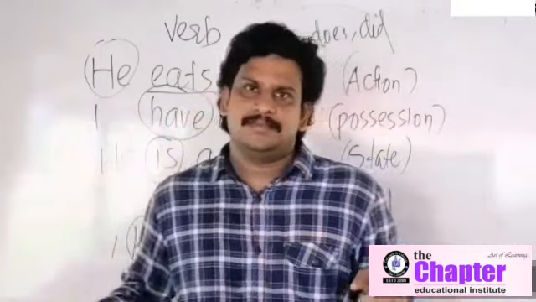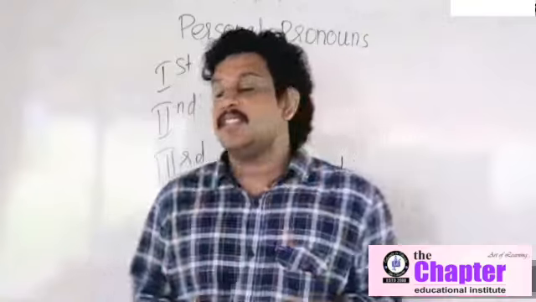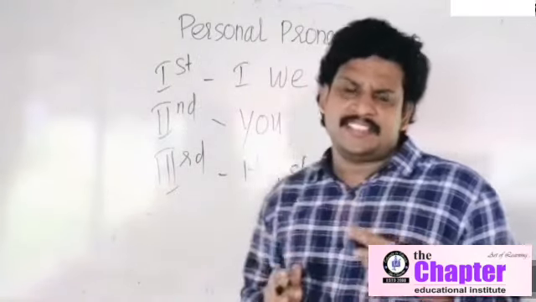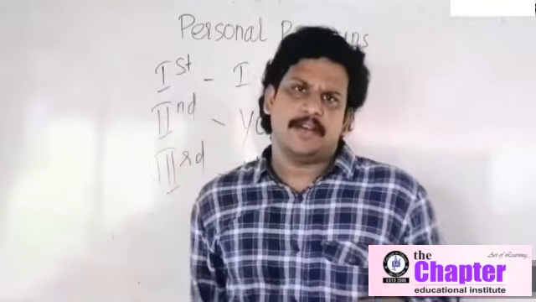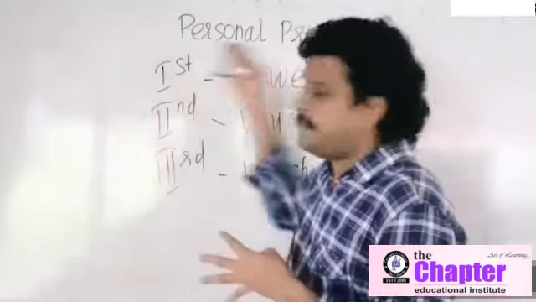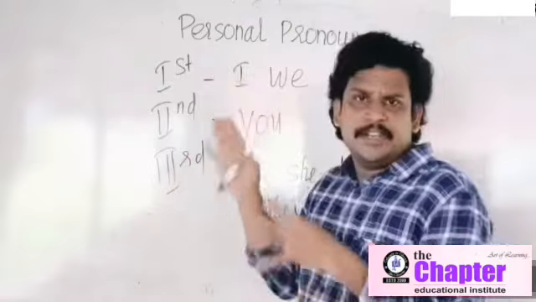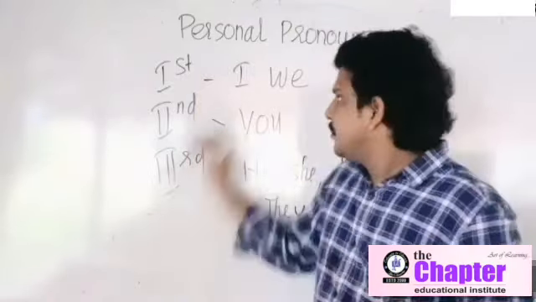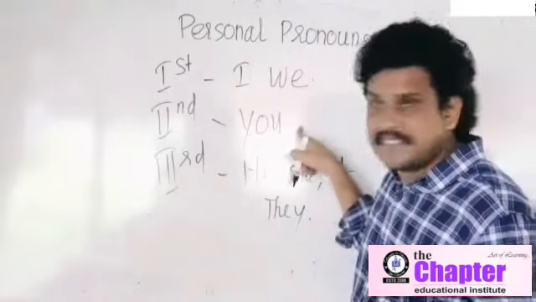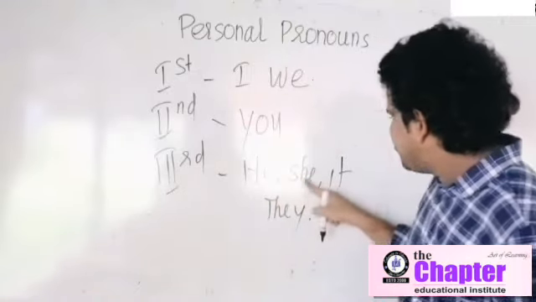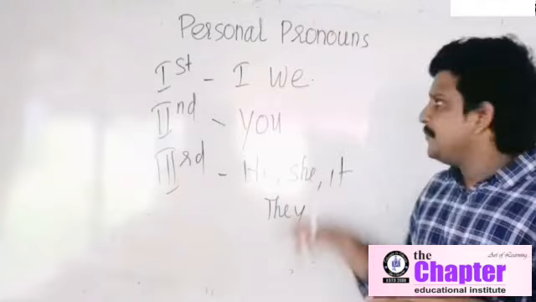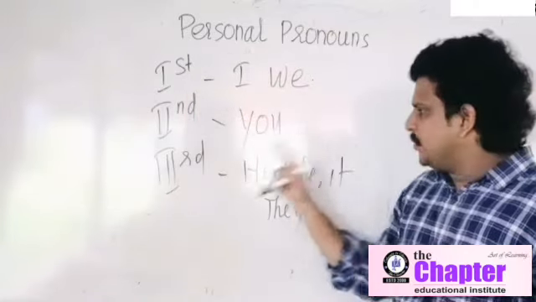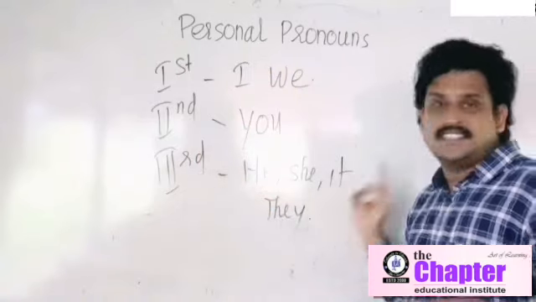Verb is over. Next, you must be familiar with the term personal pronoun. Pronoun is a word used instead of a noun. He, she, it, they are called personal pronouns. They are divided into 3: first person, second person, third person. First person: I, we. Second person: you. Third person: he, she, it, they. Once again, first person I, we. Second person you. Third person he, she, it, they.